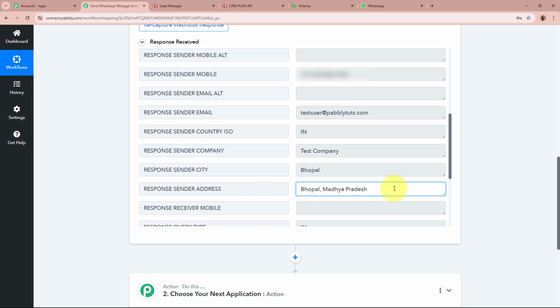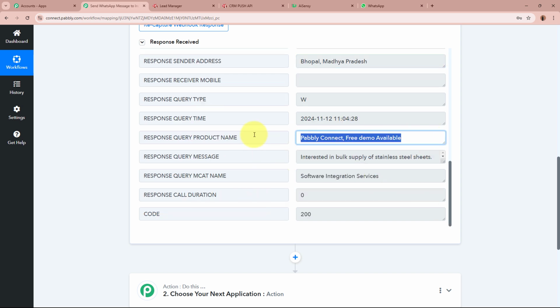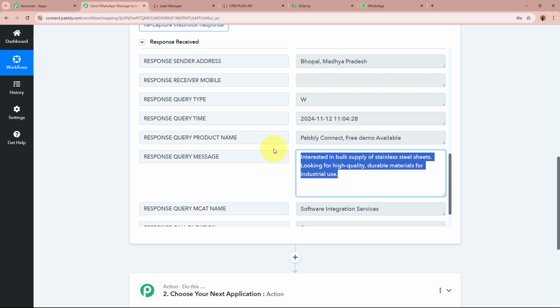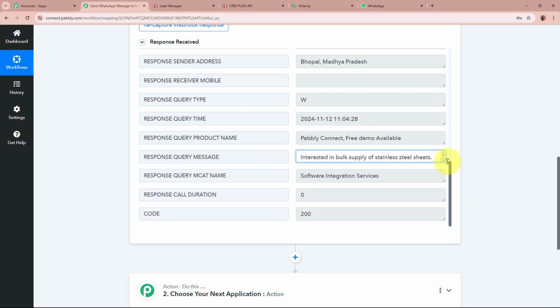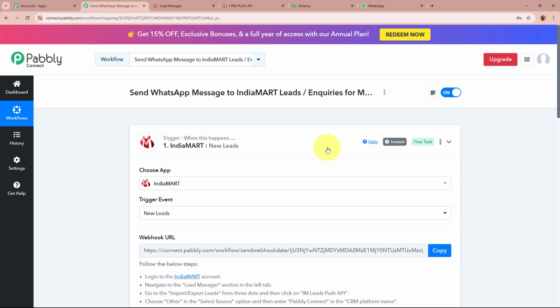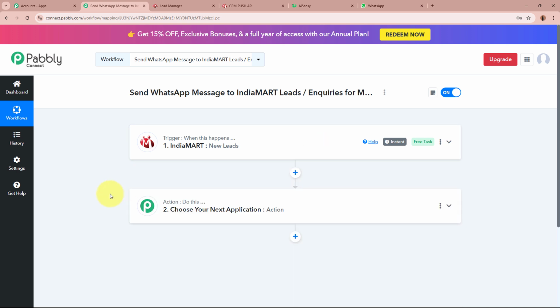If I further scroll down, you can see for the product name, the dummy product name that we have created, and for the message, that is the inquiry, we have received the dummy message. It says interested in bulk supply of stainless steel sheets. Looking for high quality durable materials for industrial uses. So the same inquiry that we have generated using our user account has been captured in the response with the other details. As the response of the lead generated has been captured, this means that IndiaMART is successfully connected to Pabbly Connect and our trigger setup is done.